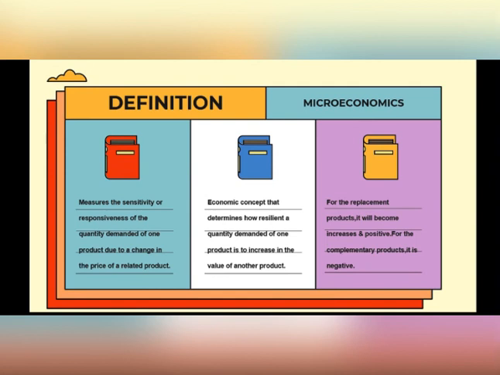The definition of cross price elasticity of demand, firstly, is that it measures the sensitivity or responsiveness of the quantity demanded of one product due to a change in the price of a related product. The second is an economic concept that determines how responsive the quantity demanded of one product is to an increase in the value of another product. And lastly, for replacement products, it will be positive. For complementary products, it's negative.